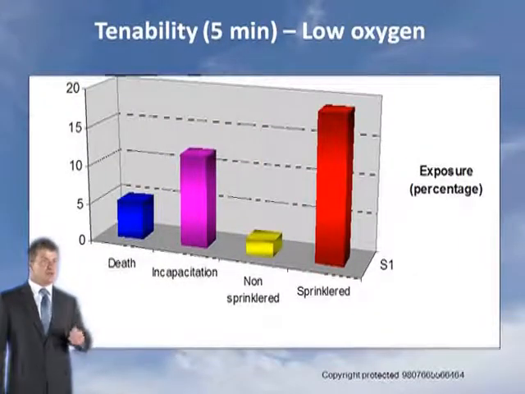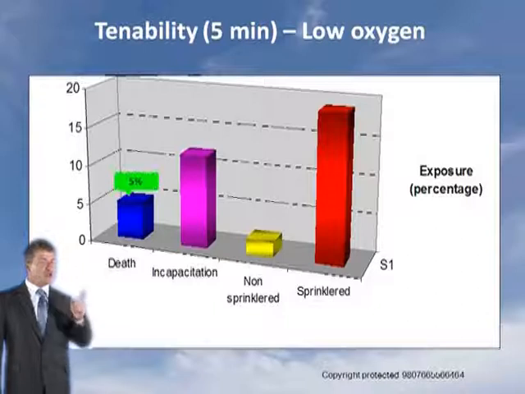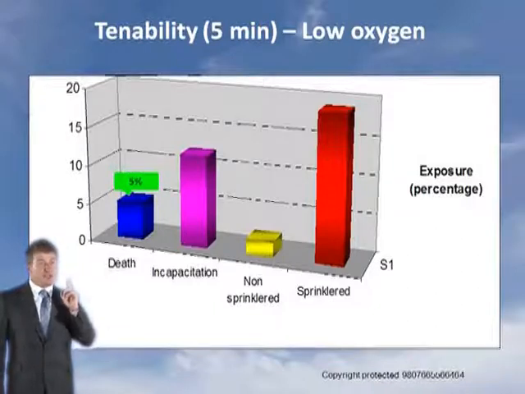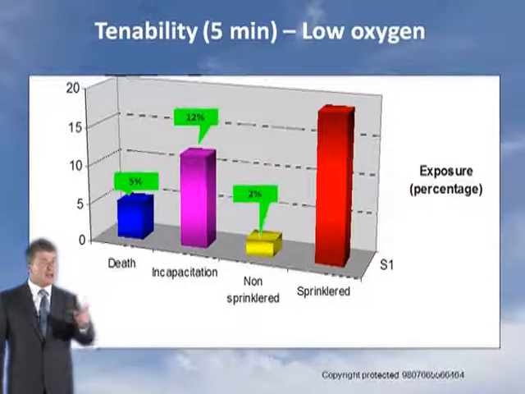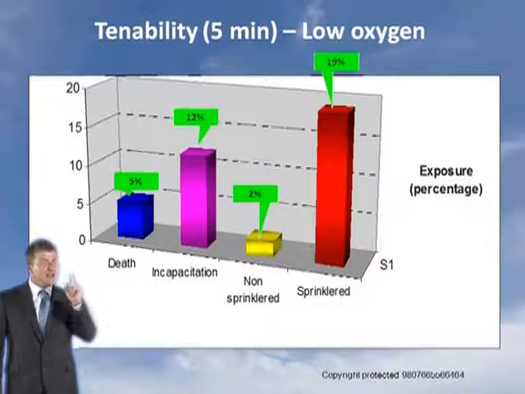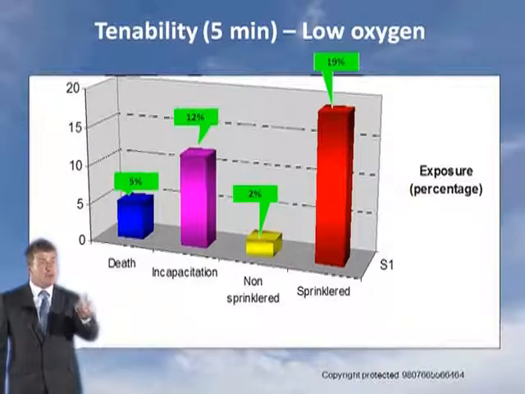Oxygen, you need oxygen to breathe. If you have less than 5% oxygen for 5 minutes, you die. If you have less than 12%, you're incapacitated. Non-sprinklered, 2%. In a sprinkler building, 19%. Sprinklers can even maintain tenability in the room of origin.